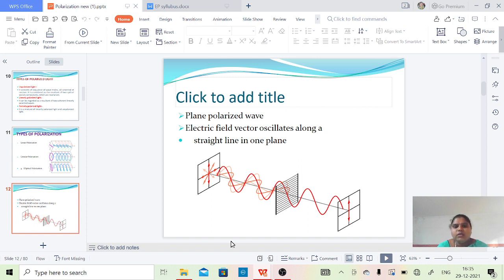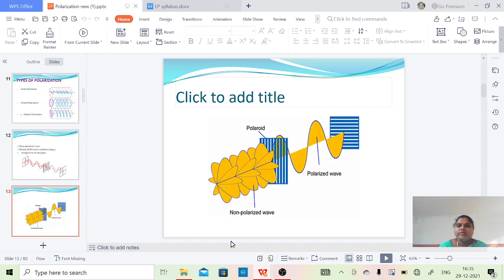Now let us see what linear polarization or plane polarization is. See how unpolarized light is changed into plane polarized light whenever we use a polarizer. In a plane polarized wave, the electric field vector oscillates along a straight line in one plane. See how non-polarized light, whenever it passes through a polarizer, is converted into a polarized wave. And the last one is an analyzer.